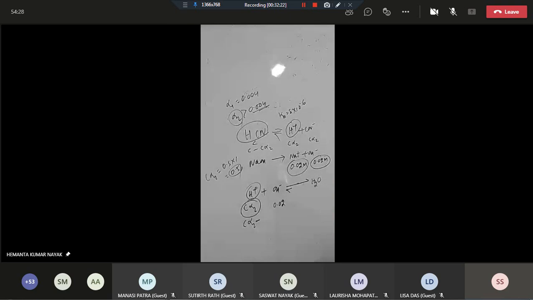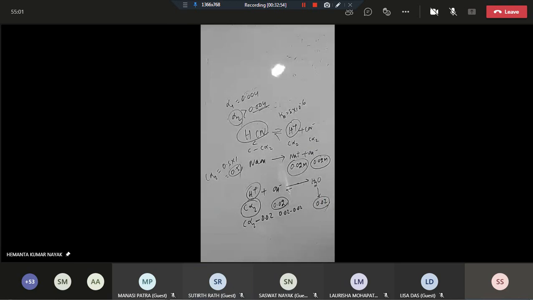Okay, so you see, if the amount of OH- is less than C alpha 2, then out of C alpha 2, what amount will be consumed? 0.02. And this one will be C alpha 2 minus 0.02. Then what amount of H2O will be formed? 0.02. Correct? Then in that case, the reaction is shifted in which direction? Forward direction.